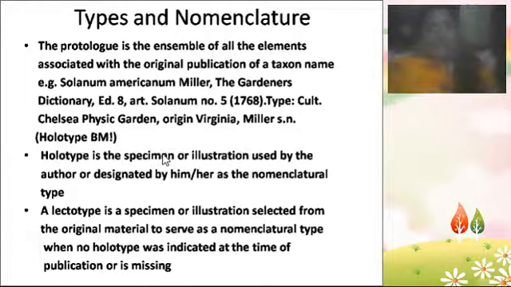Lectotype is when the holotype is not there. Suppose I identified a plant, but the identified plant is not there. I didn't give any name to that plant, and the original material is not with me right now. Then I go again into the forest and collect another plant. The same kind of plant as the first plant, but this is a different plant, right? Different means that it is not the first plant.